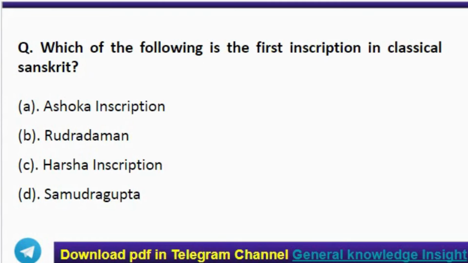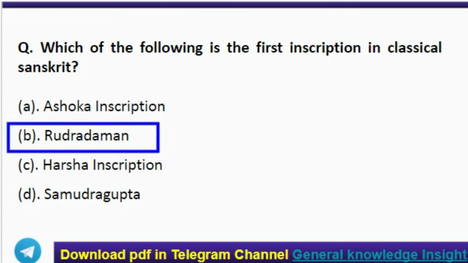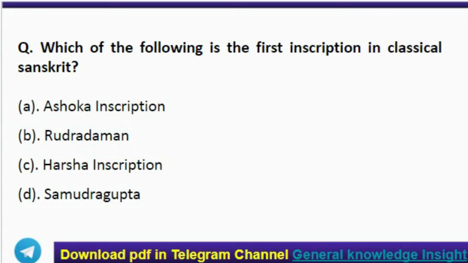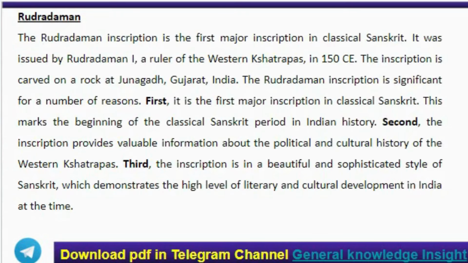Next question, which of the following is the first inscription in classical Sanskrit? The correct answer option B, Rudradaman. Here, the Rudradaman inscription is the first major inscription in classical Sanskrit. It was issued by Rudradaman I, a ruler of the Western Kshatrapas, in 150 CE. The inscription is carved on a rock at Junagadh, Gujarat, India.